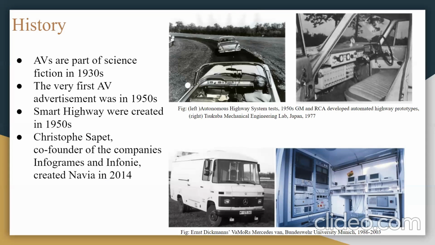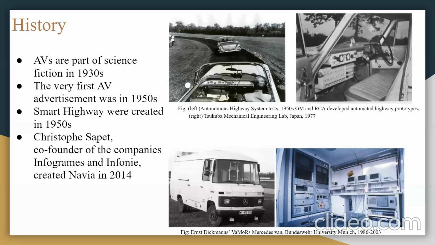Later in the 1950s, the autonomous highway system was invented, which included a radio control for speed and steering. A picture of the highway is shown at the top right corner of our screen. The first autonomous car was created by Japan and it achieved a speed of 20 miles per hour. A picture of the car is shown on the top left corner.